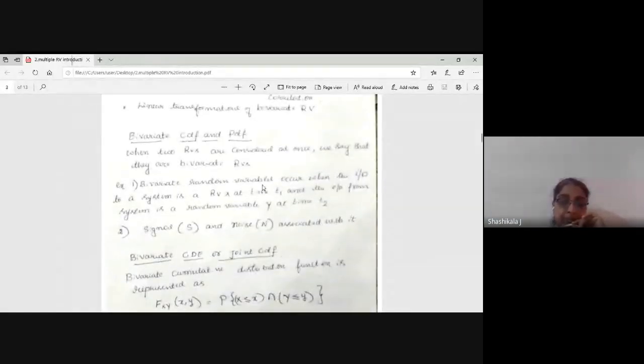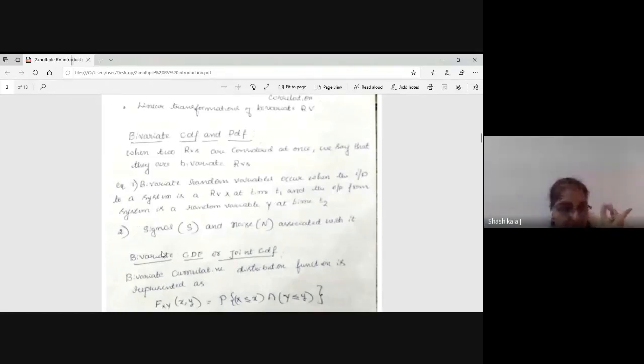For example, bivariate random variables occur when the input to a system is a random variable X at a time t1 and the output from the system is a random variable Y at a time t2. You measure the output Y at time t2 for the corresponding input.